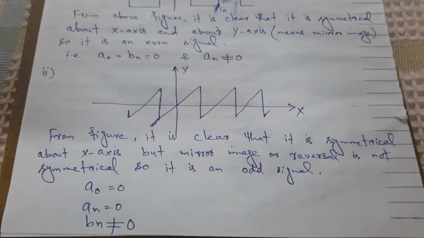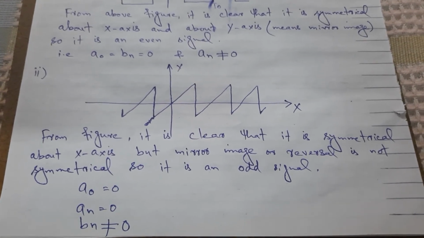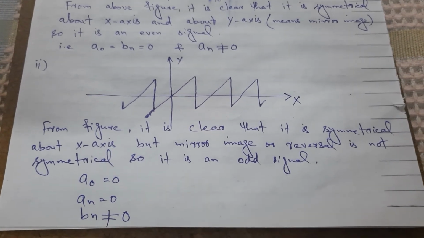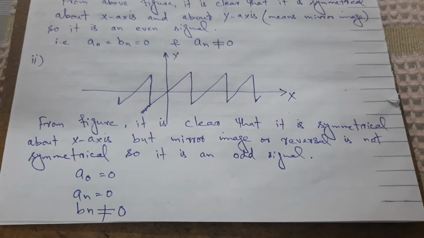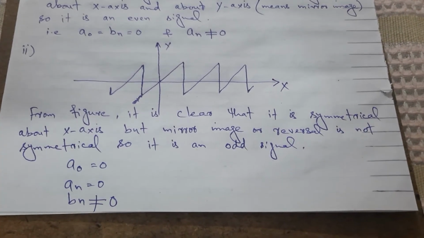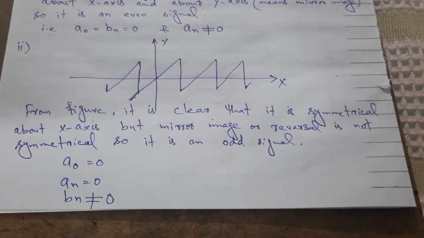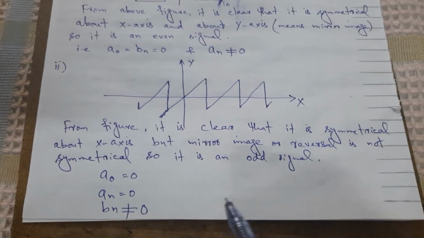In the second example, it is simply a sawtooth. From the figure it is clear that it is symmetrical about the x-axis, but the mirror image or reversal is not symmetrical, so it is an odd signal. a naught is equal to 0, a n is equal to 0, but b n is not equal to 0.